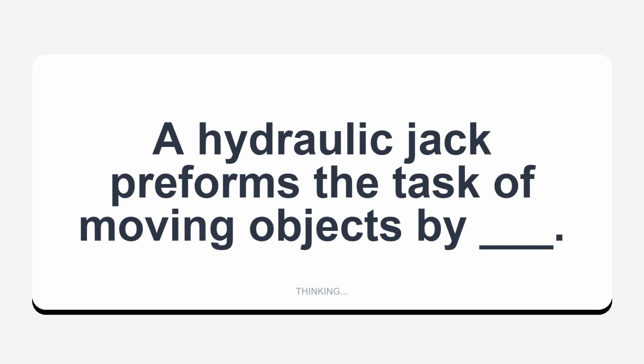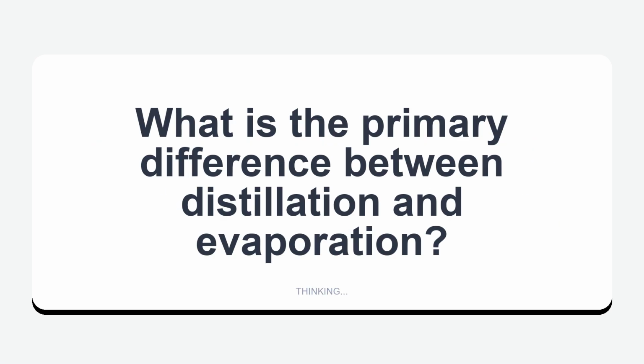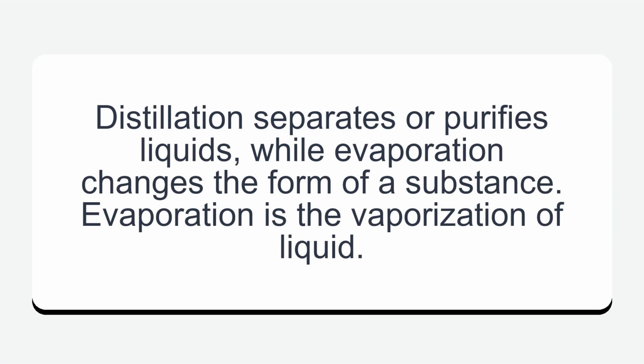A hydraulic jack performs the task of moving objects by _____. Utilizing oil. Because oil cannot be compressed, pressure is placed upon oil, resulting in lifting motion. What is the primary difference between distillation and evaporation? Distillation separates or purifies liquids, while evaporation changes the form of a substance. Evaporation is the vaporization of liquid.